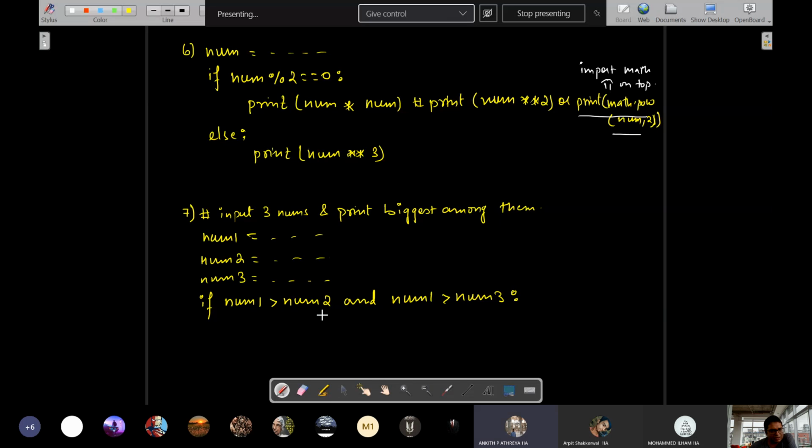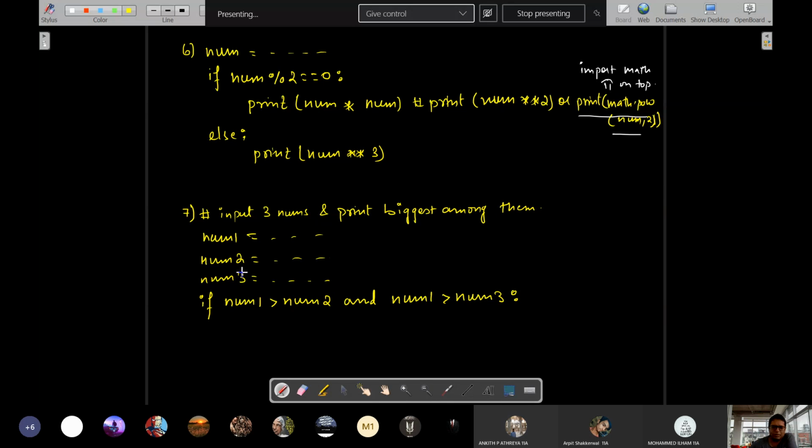If num1 greater than num2 greater than num3, that works fine. But like I have said, you should learn in such a way that it works in all programming languages. So you cannot use compound comparisons like greater than together in general in all programming languages. Okay, is it clear?